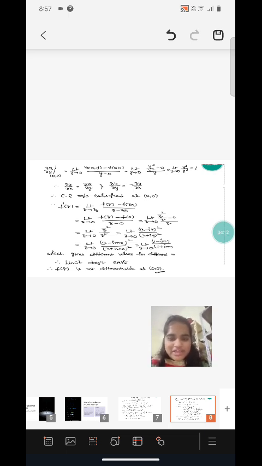f'(z0) = limit of (f(z) - f(z0)) / (z - z0) as z tends to 0. Applying the limits, we take (f(z) - f(0)) / (z - 0), which gives the derivative. The limit does not exist. So f is not differentiable at (0, 0).